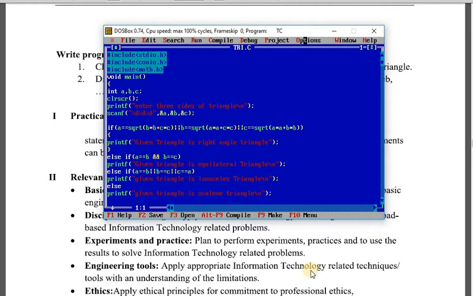Suppose you want to check whether the given triangle is equilateral or not, we should check all the sides. If all the sides of this triangle are the same, then it is an equilateral triangle. If from the 3 sides any 2 sides of the triangle are the same, then it is an isosceles triangle. And if all these 3 sides do not match with each other, then this is the scalene triangle, meaning all the sides of the triangle are different. So now we will see the program for this.